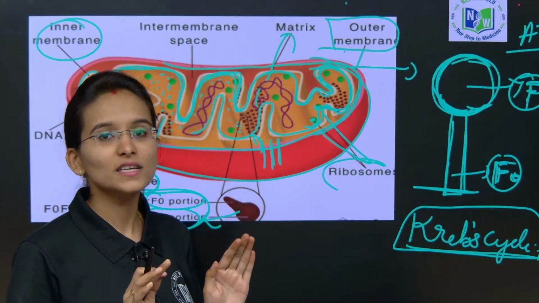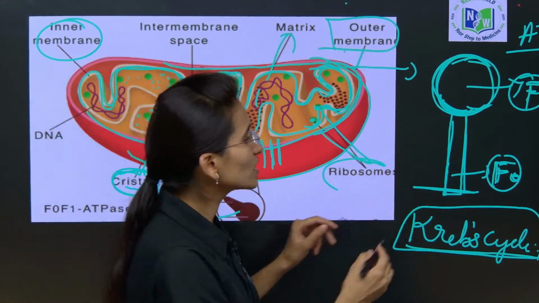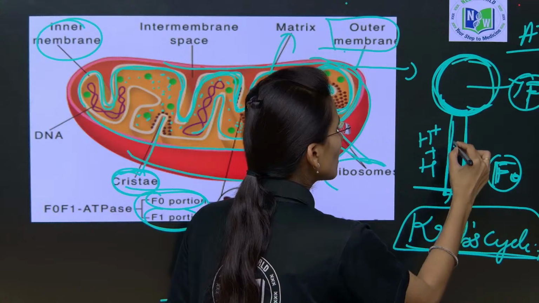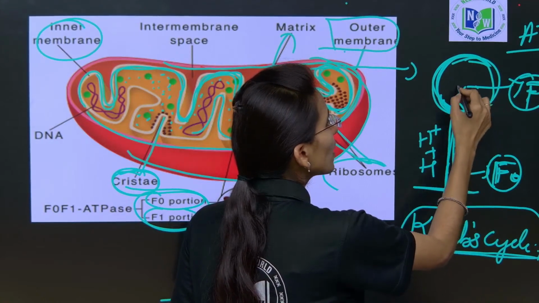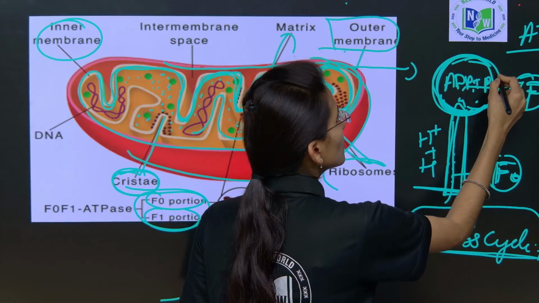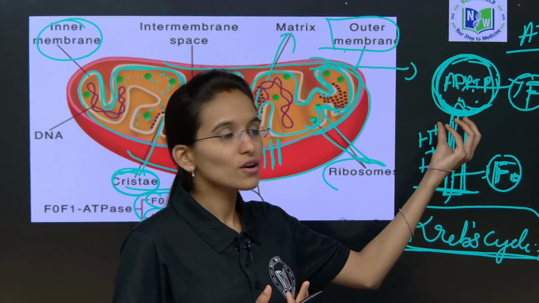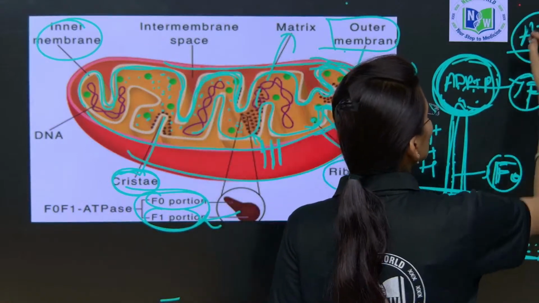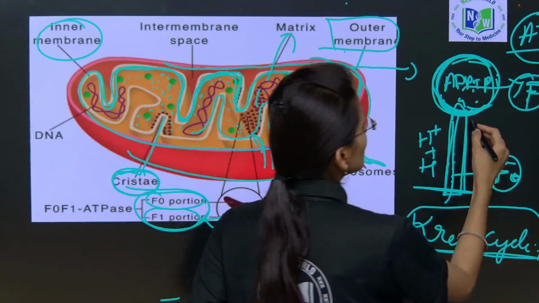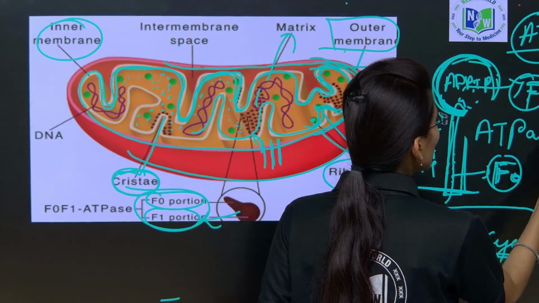When we pump the H plus ions, the hydrogen ions travel and reach the F1 particle, and there they combine with ADP, adenosine diphosphate, plus one inorganic phosphate, to form ATP. One enzyme is involved in this process, the enzyme ATPase.